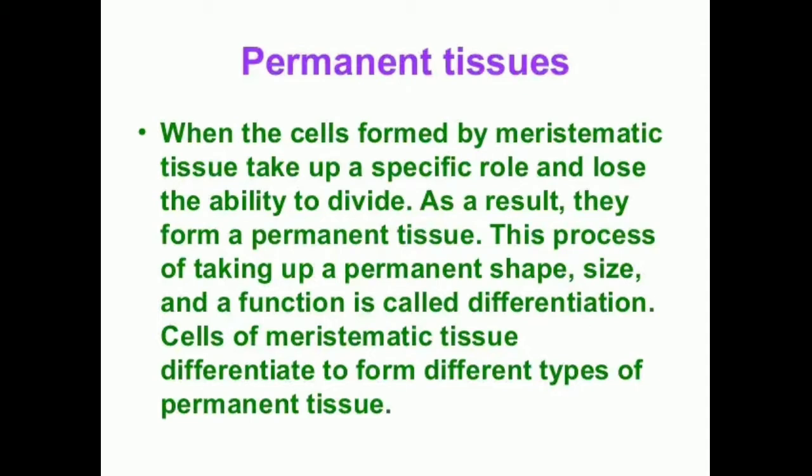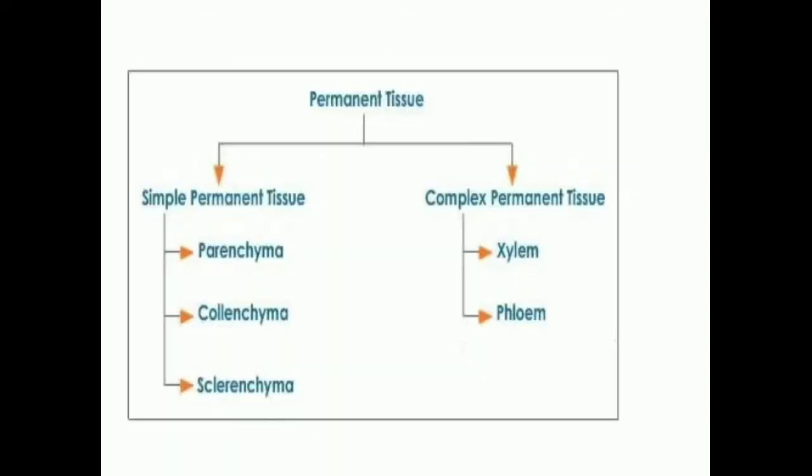Differentiation leads to the development of various types of permanent tissue. So cells of meristematic tissue differentiate to form different types of permanent tissues. Permanent means it will lose the ability to divide continuously. It will acquire permanent shape, size and function, and that's how it will become a permanent tissue. As we said, permanent tissue is again divided into simple permanent tissue and complex permanent tissue.